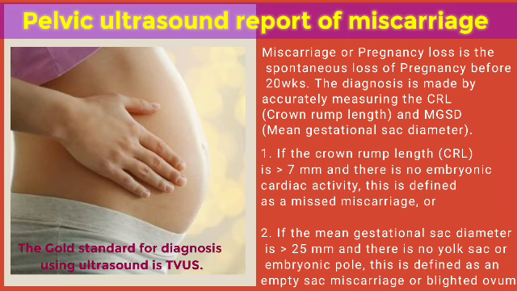If the mean gestational sac diameter is greater than 25 mm and there is no yolk sac or embryonic pole, it is known as empty gestational sac or anembryonic gestation or blighted ovum. The gold standard for diagnosis using ultrasound is transvaginal ultrasound.